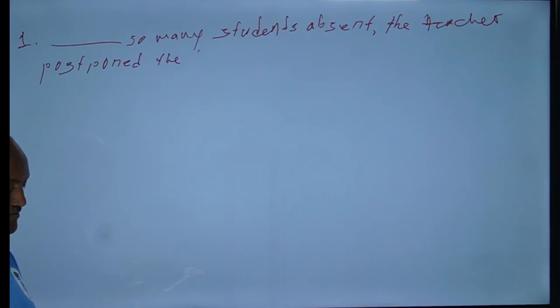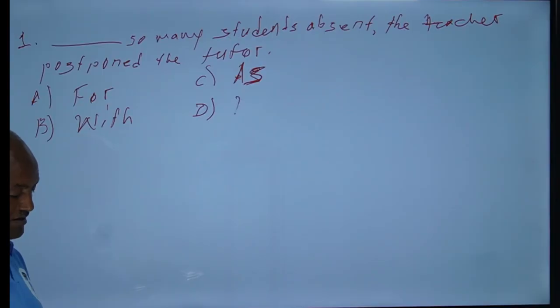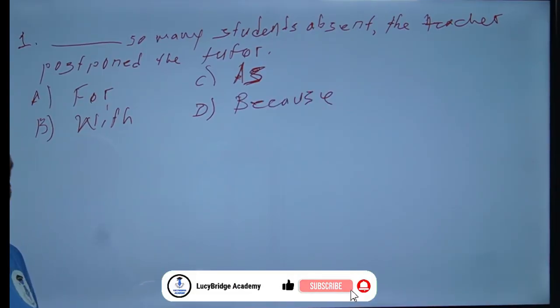The title. For instance, A, for; B, with; C, as; D, because. Which one do you think is right here?